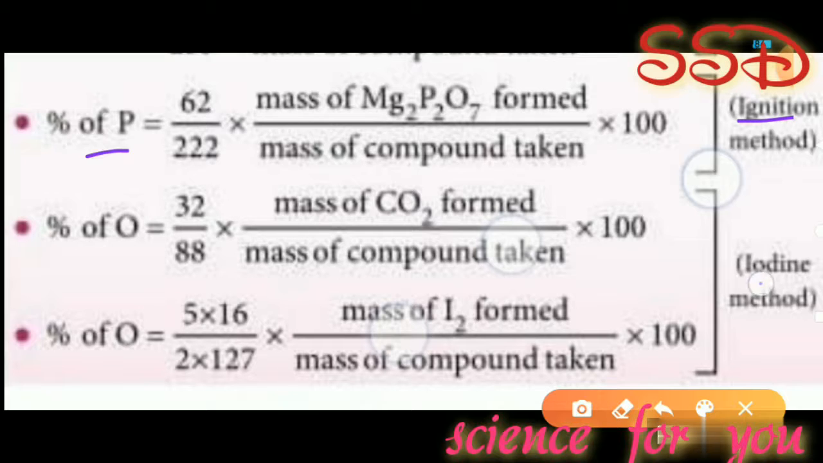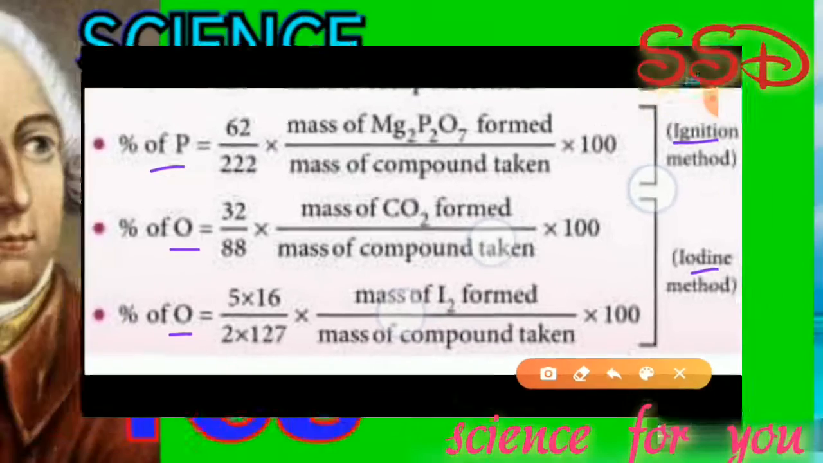So next one is the iodine method. The iodine method is used for the estimation of oxygen. Percentage of oxygen is equal to 32 by 88 into mass of carbon dioxide formed divided by mass of compound taken into 100. Percentage of oxygen is also calculated by this method: percentage of oxygen is equal to 5 into 16 divided by 2 into 127 into mass of iodine formed divided by mass of compound taken into 100.